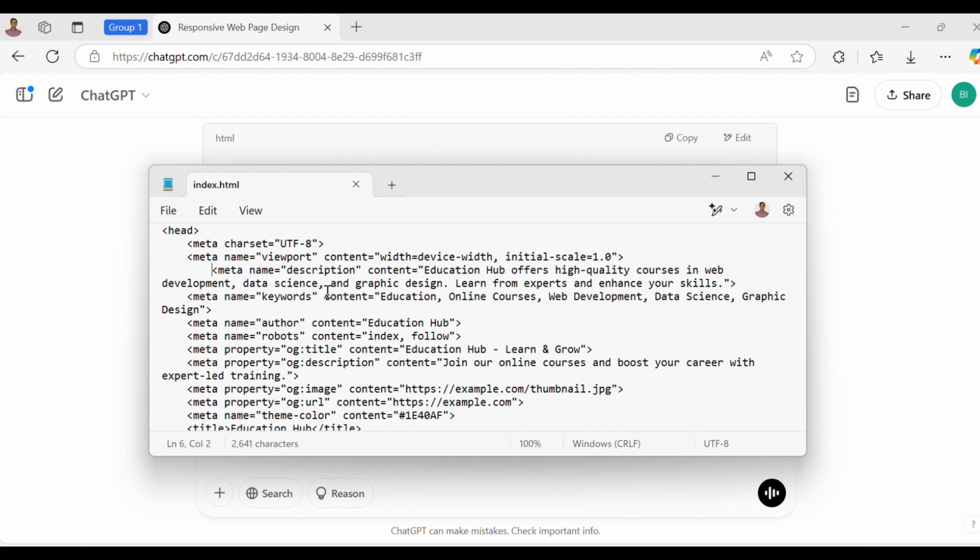A meta tag does not affect the look of the web page, but it will help the search engine to locate your page efficiently when someone searches for content related to your web pages, based on the keywords that you are providing, and it will help your site in the search listing.